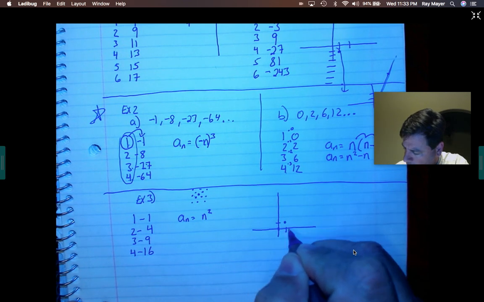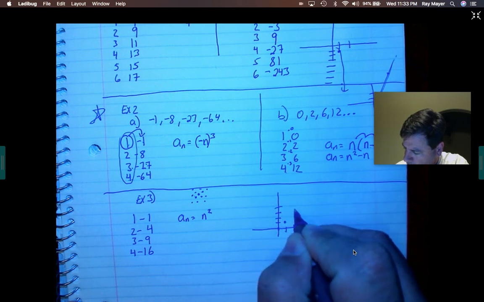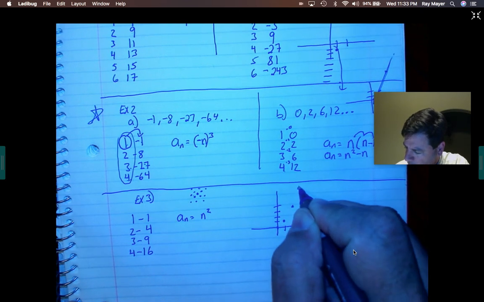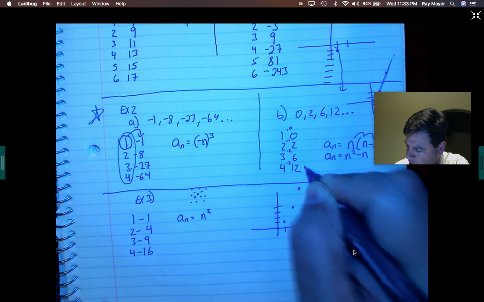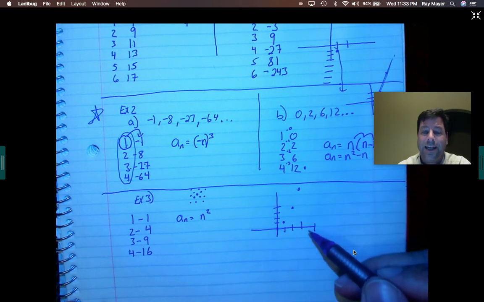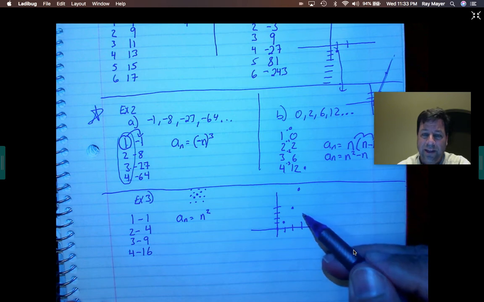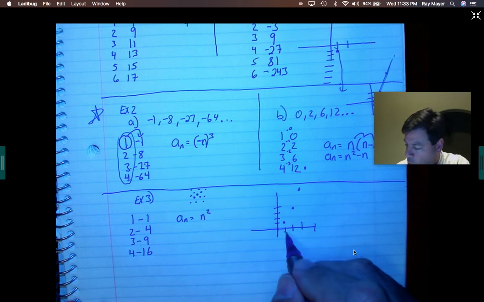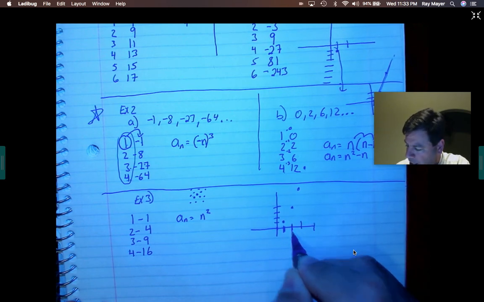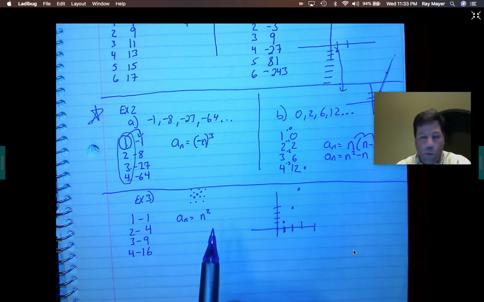1, 1, 2, 4, 3, 9, 4, 16. Do not connect these. There is no value between 1 and 2. There's not a 1.5 apple. There's not a 1 3/4 apple.